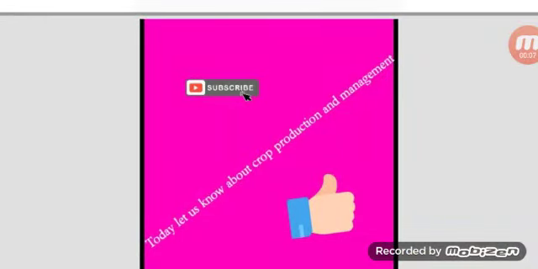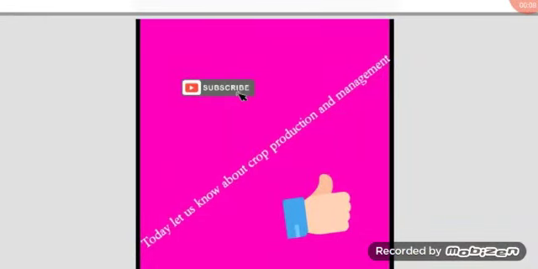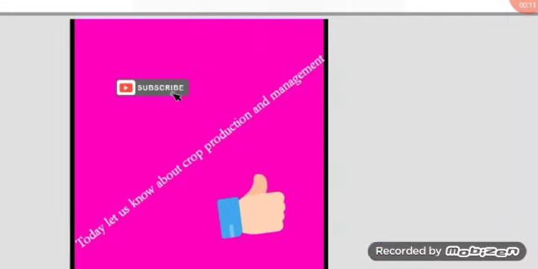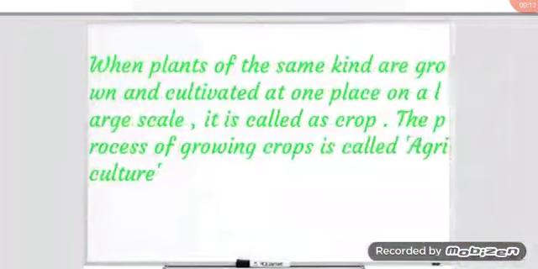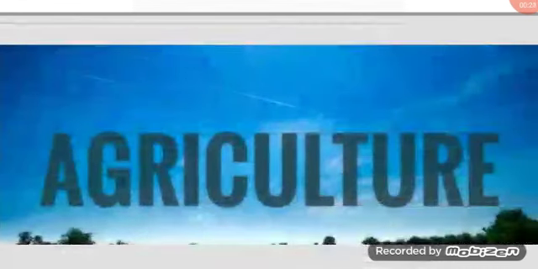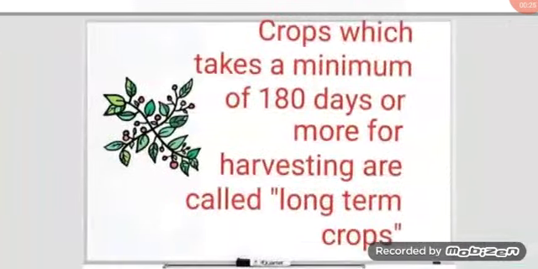Today let us know about crop production and management, that is also known as production of food from plants. When plants of the same kind are grown and cultivated at one place on a large scale, it is called a crop. The process of growing crops is called agriculture. Let us know more about agriculture.